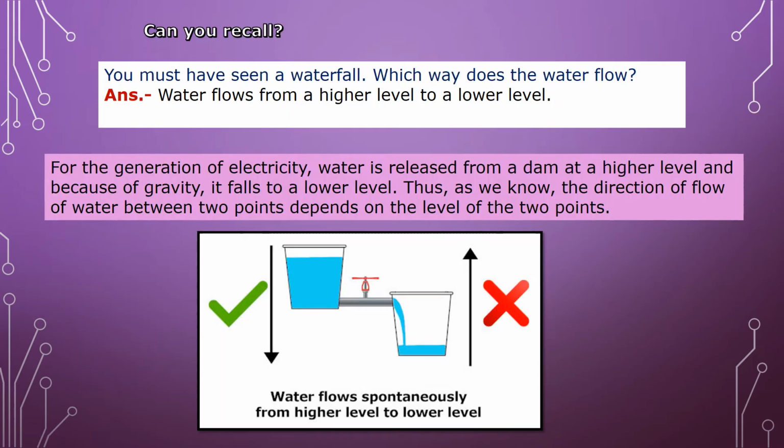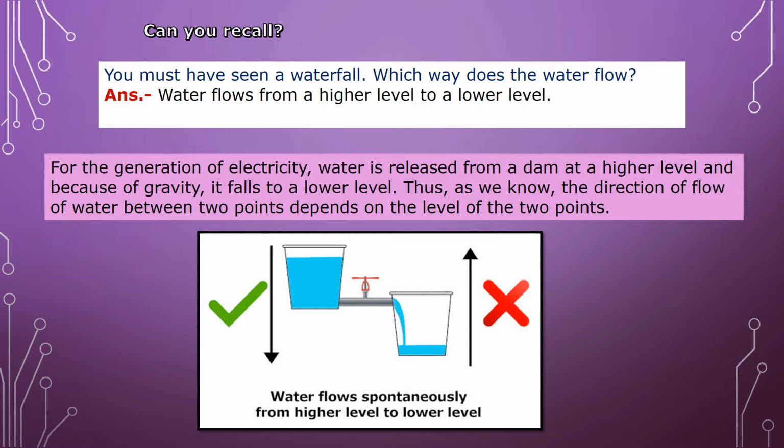Now, after looking at some information about electricity, let us recall some questions and answers, children. You must have seen a waterfall. Which way does the water flow? Water flows from a higher level to a lower level. For the generation of electricity, water is released from a dam at a high level and because of gravity, it falls to a lower level.